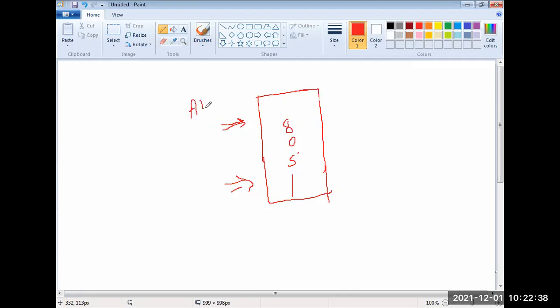Either I have ALP, which is assembly language programming, or high level programming. In assembly language, we have a set of syntax: MOV A, #05. But as we know, this controller always understands only one language, called machine language.